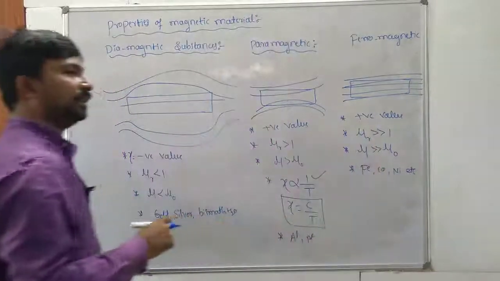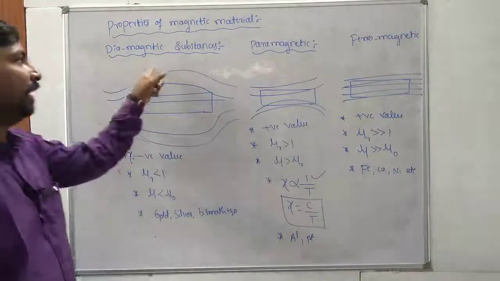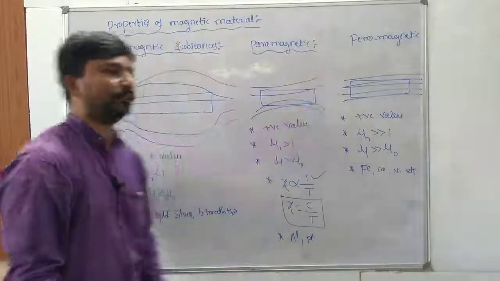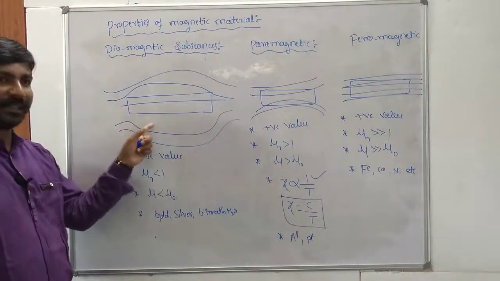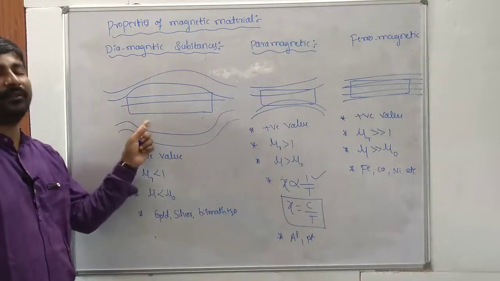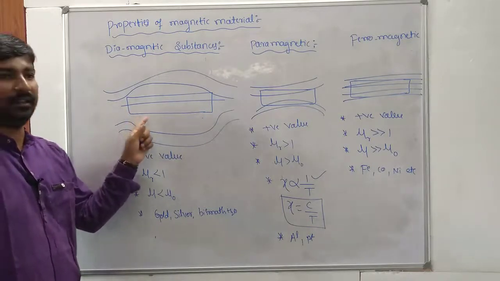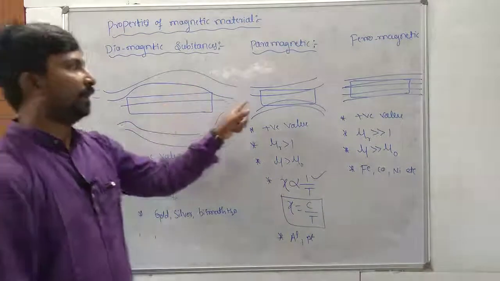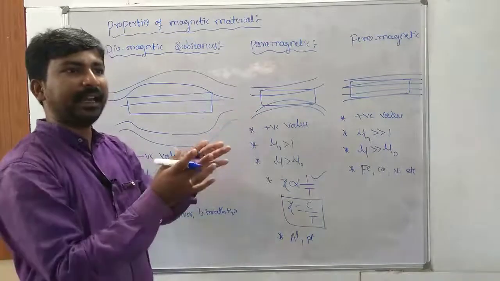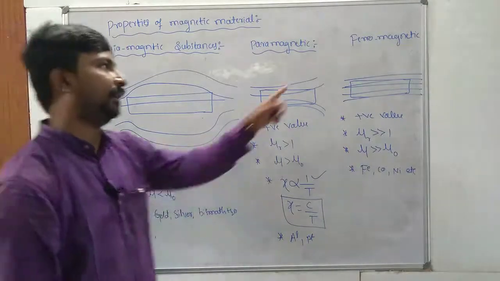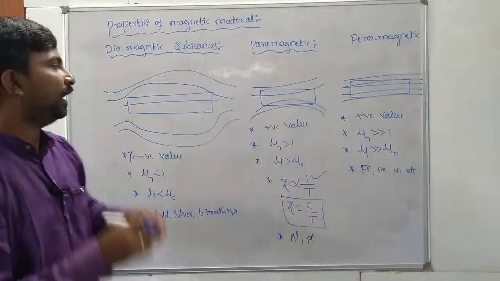So these are the properties of magnetic materials: dia, para and ferro. Once again, when a bar of diamagnetic material is placed in the external magnetic field, the magnetic field lines are slightly repelled or expelled. In the paramagnetic material, the magnetic field lines are slightly or weakly attracted. In the ferromagnetic material, the magnetic field lines are strongly attracted.